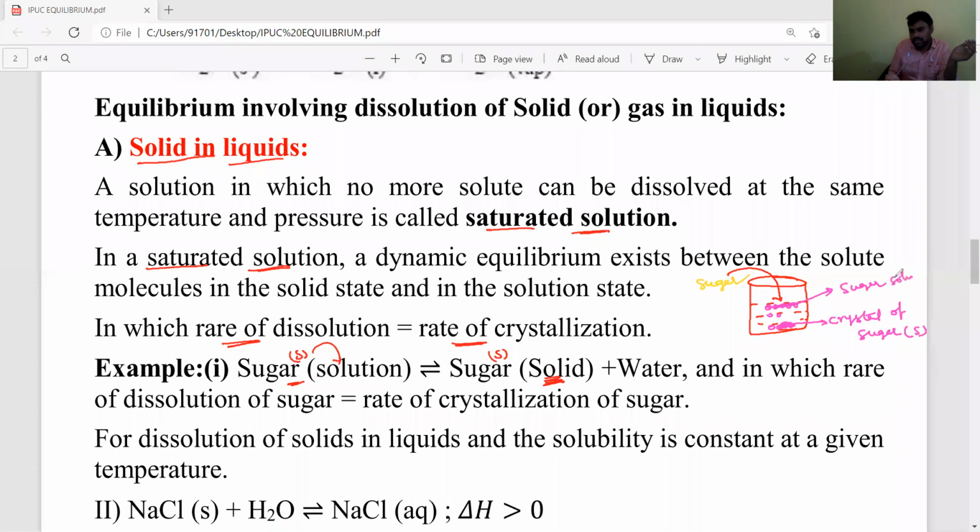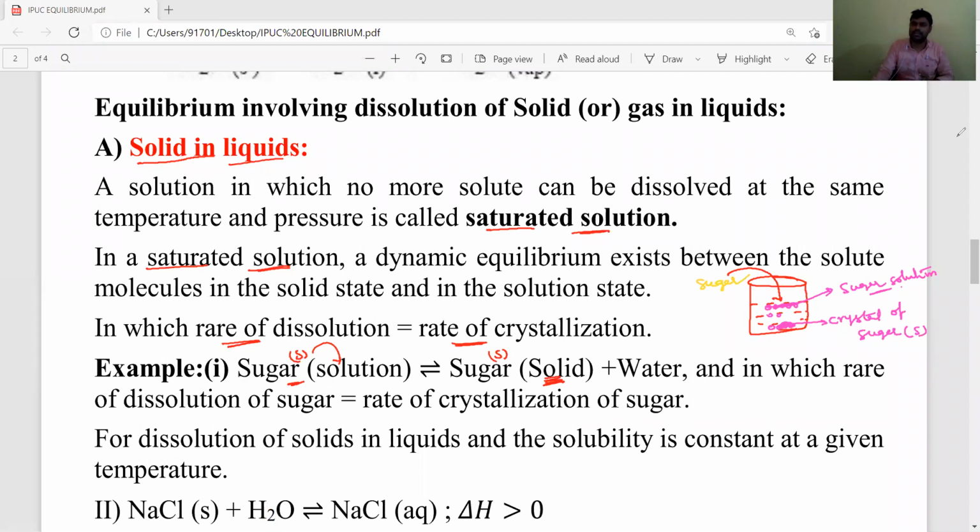Sugar in solution state means the sugar molecules in solution state and the sugar molecules in solid state both exist in equilibrium state. It is known as dynamic equilibrium. Hence, the rate of dissolution process is equal to the rate of crystallization. Okay, students.